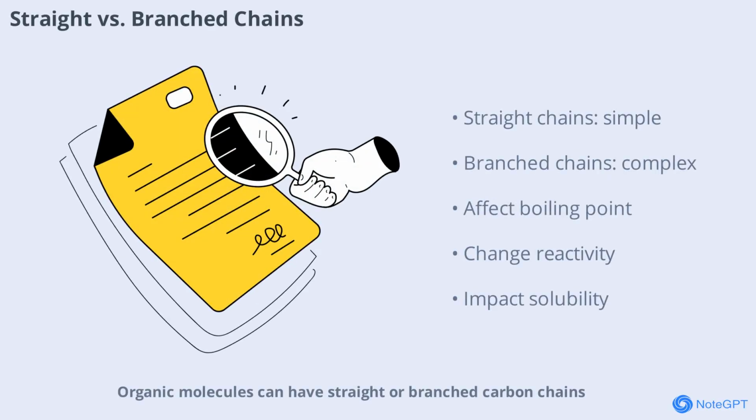Organic molecules can have straight or branched carbon chains. Straight chains are simply a series of carbon atoms connected end to end, while branched chains have side groups attached to the main chain. The branching affects the molecule's physical and chemical properties, including how it interacts with other substances. For example, branched alkanes often have lower boiling points than their straight chain counterparts.